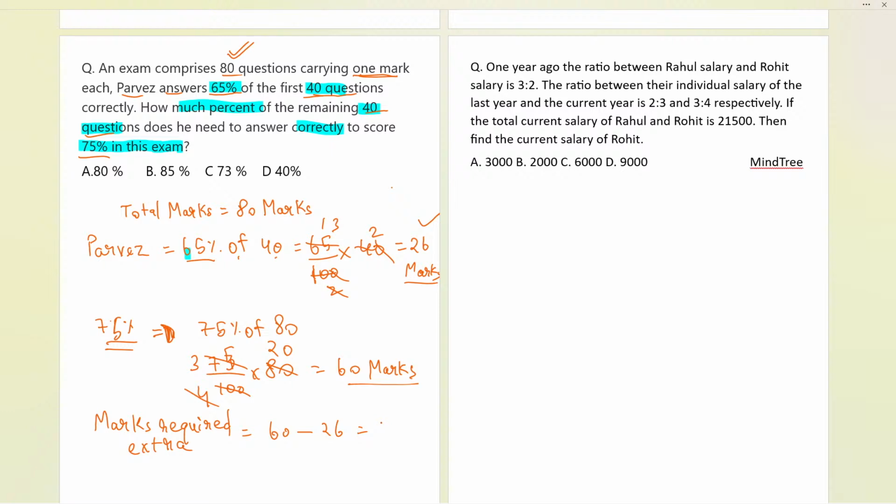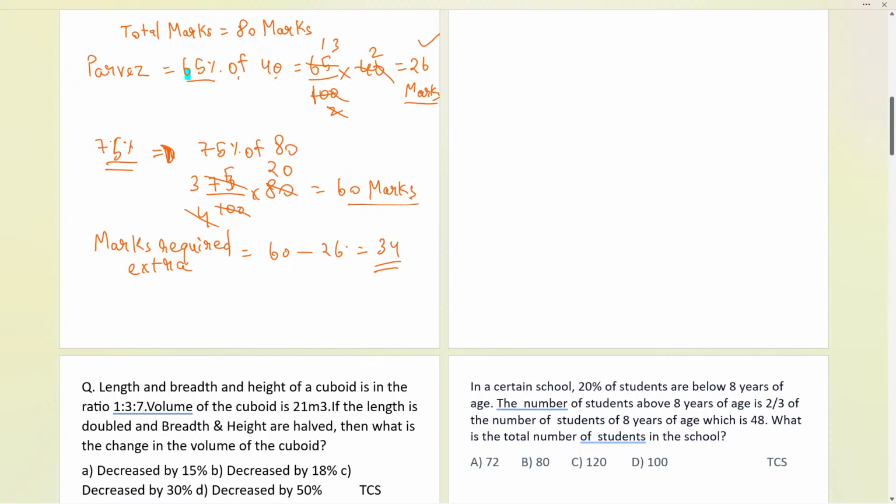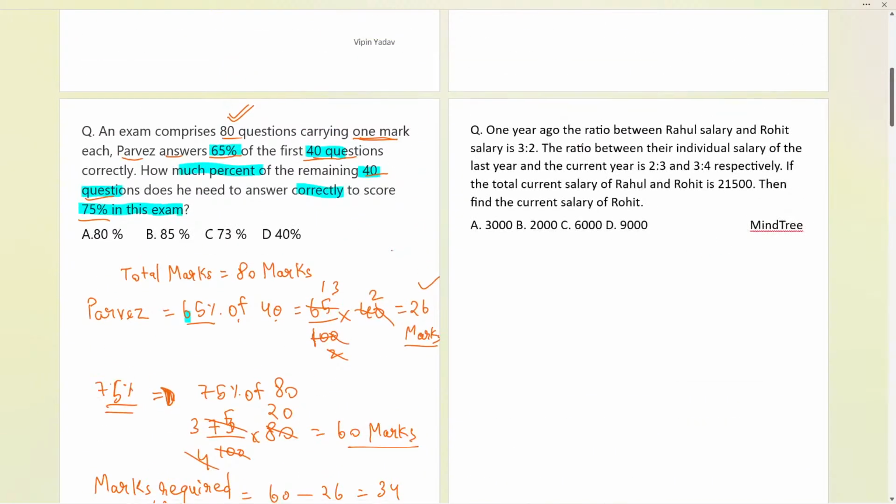So it will be coming out to be what? It will be 34. And after 34, he needs to answer 34 questions. So if he needs to answer 34 questions correctly, or 34 marks out of what? The remaining 40. Or if I say over here, how much percent of the remaining 40? It is asking out of 40.